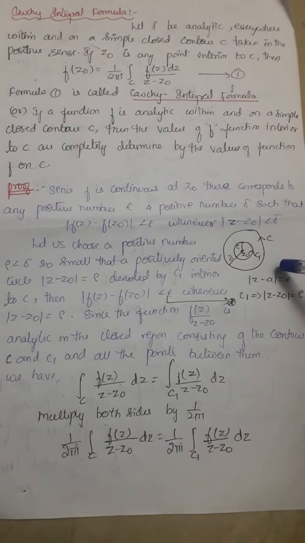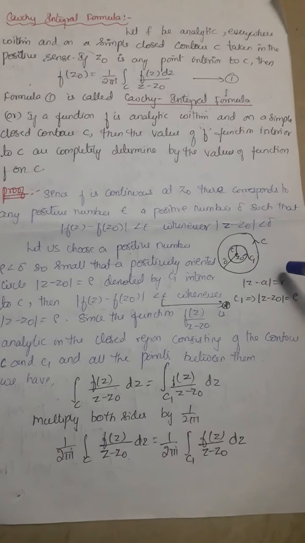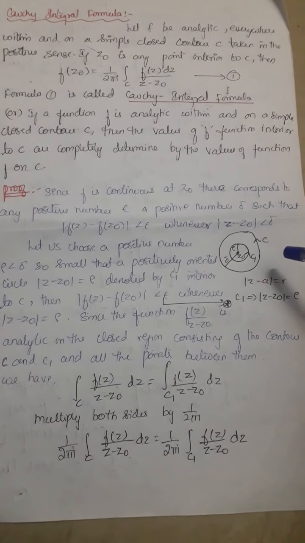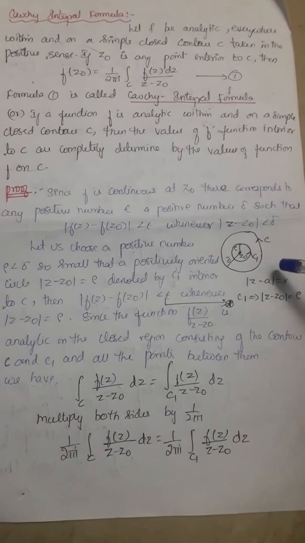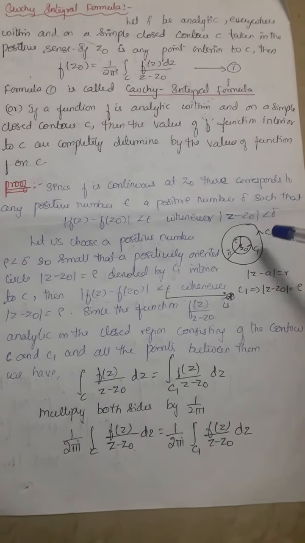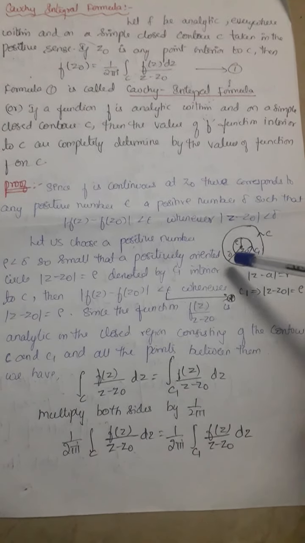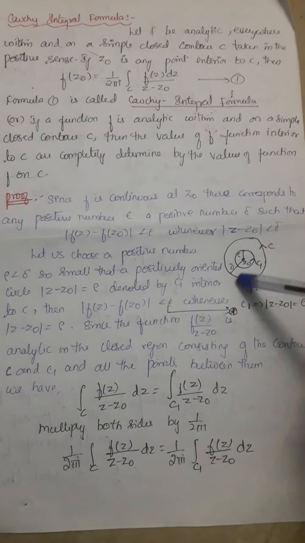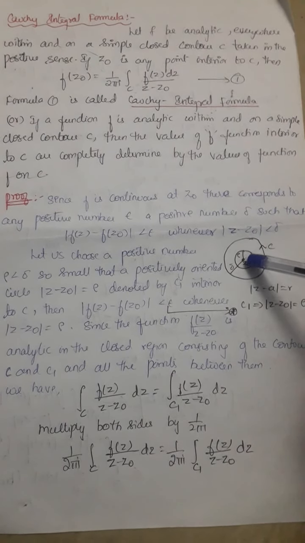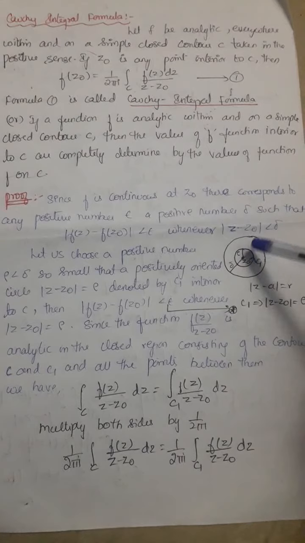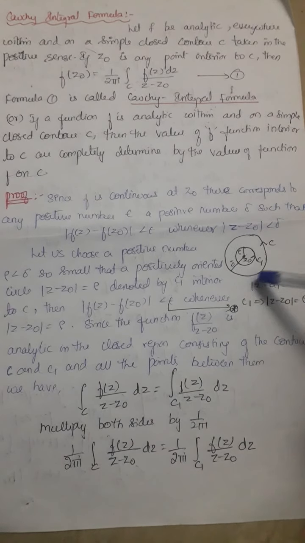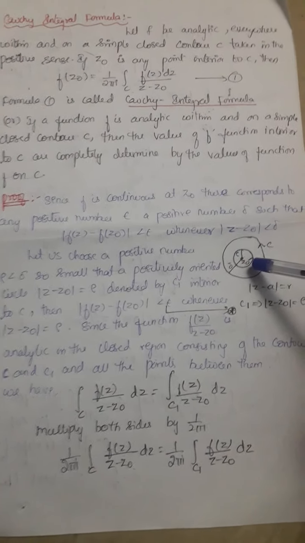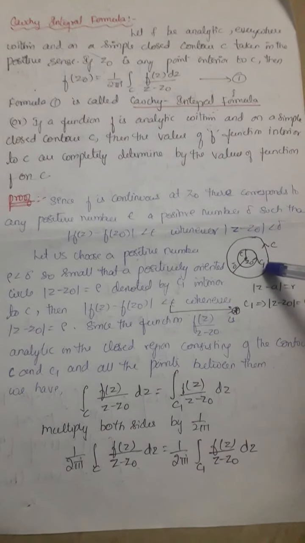Now let us see the proof. Since f is analytic, f has differentiability, which implies continuity. So f is continuous at this z0. Continuous in the sense that we can find the distance between any two points, and the distance between small points closely lying inside this contour is small. So that is continuity.